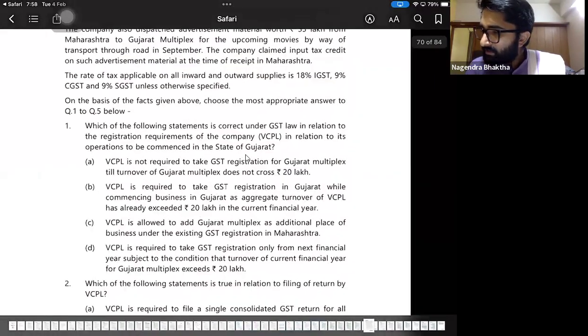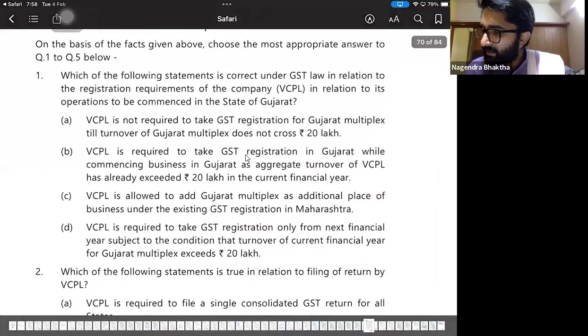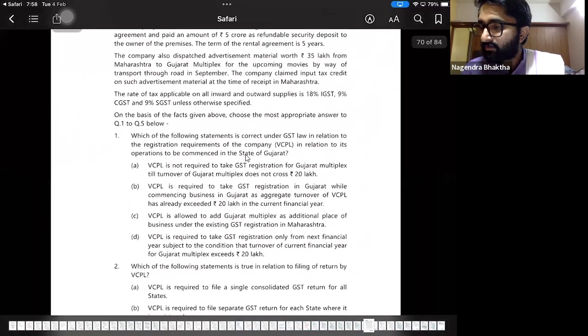Which of the following statements is correct under GST law in relation to the registration requirement of the company VCPL in relation to its operation to be commenced in the state of Gujarat? So they are going to start one business in Gujarat. What about the GST registration? Okay, first we will read the question.